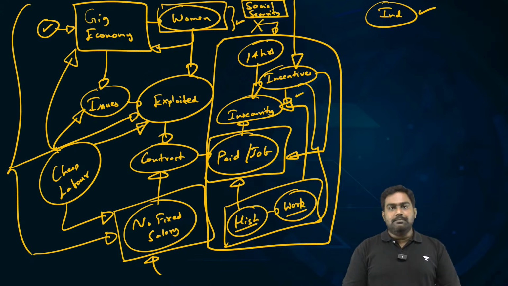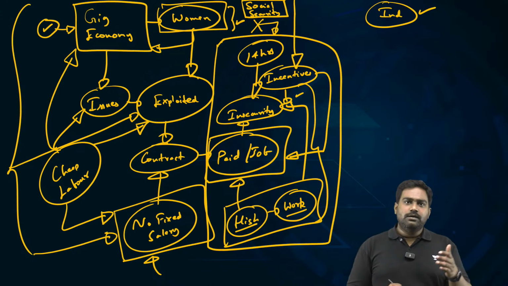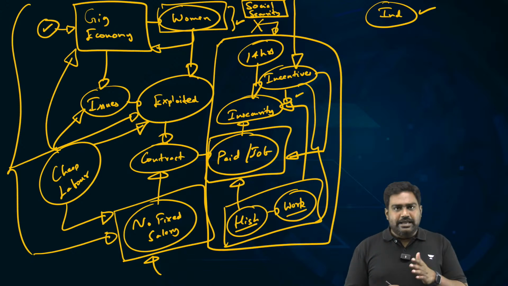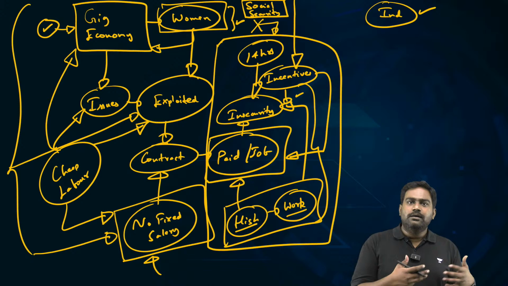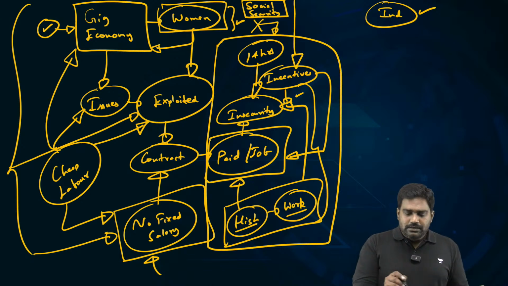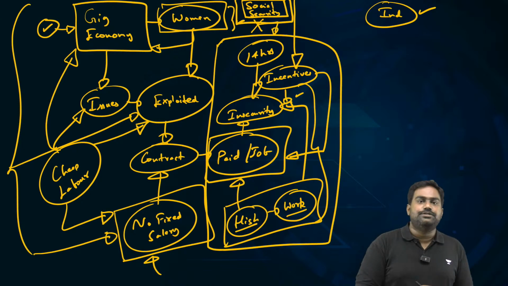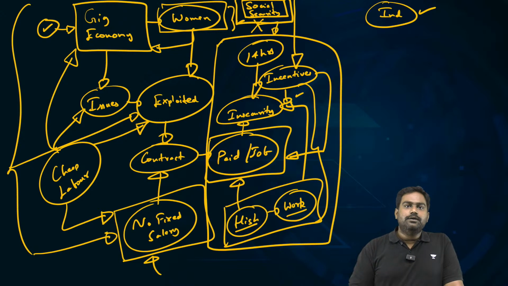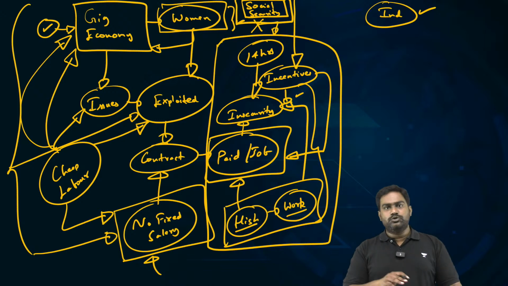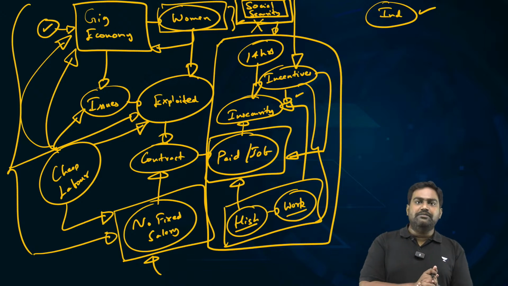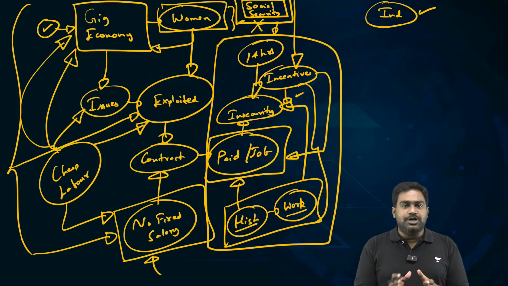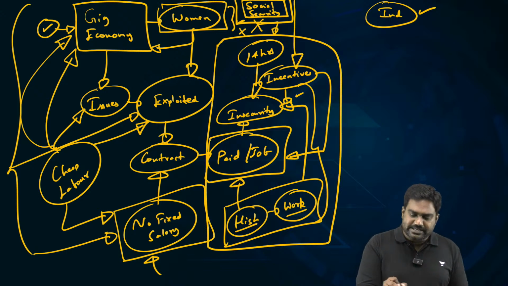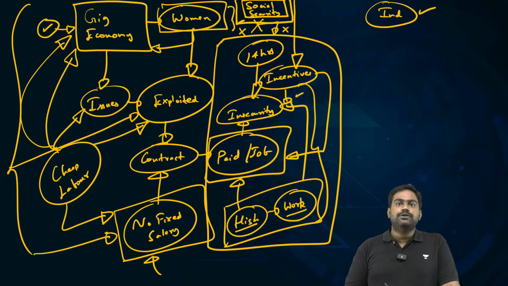Unlike salaried employees who might get insurance, then provident fund, gratuity, eventually pension, gig workers have none of this. There is no social security. Some companies, yes, they have shown concern. They have rolled out some social security for their delivery executives. But in general, across the industry, there is no social security for delivery executives.